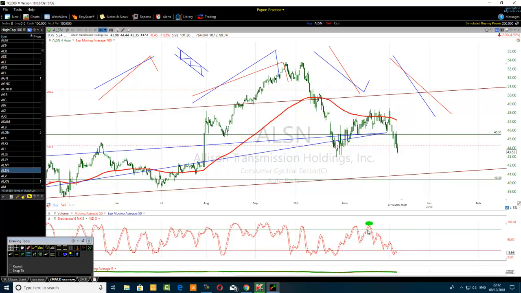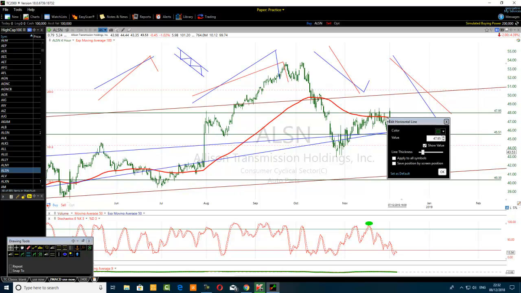The stochastic 8-3-3 was overbought here. As I told you now, anytime the stochastic is overbought, it's pointing to us a resistance level. We must highlight that resistance level. So whenever a stochastic is overbought on the hourly time frame, 4-hour time frame, or daily chart, it is pointing to us a resistance level. We want to find out that resistance level.